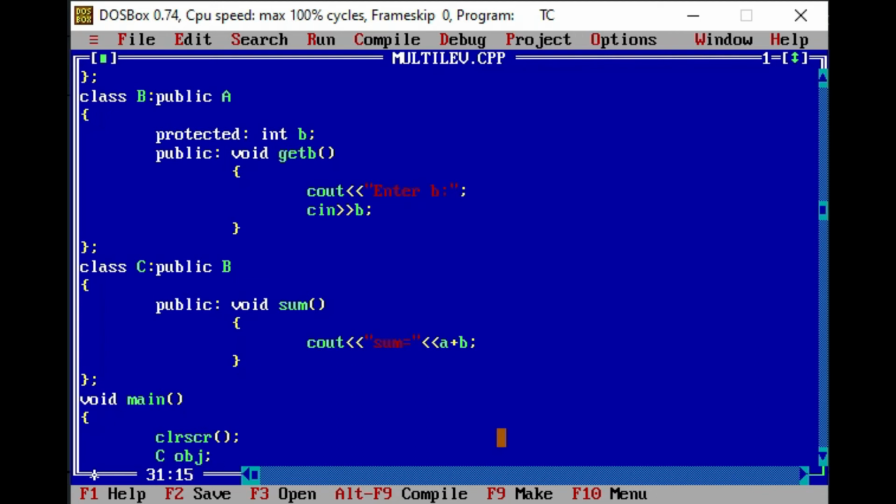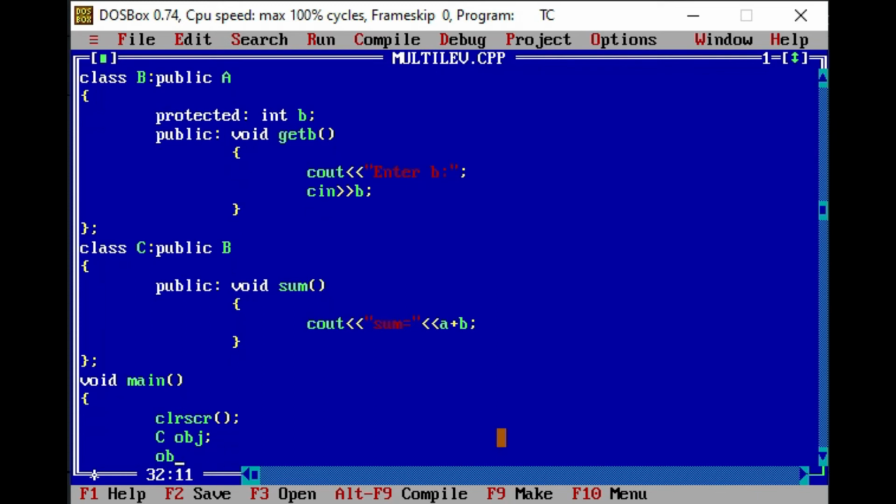Okay, because the properties of A and B class are already there in C class, and C class is having its own properties. So C class is having the properties of all the three classes. So with the help of object of class C, I can access the properties of all the classes. So here I have taken the object of C class.